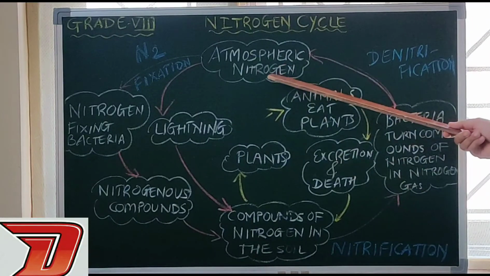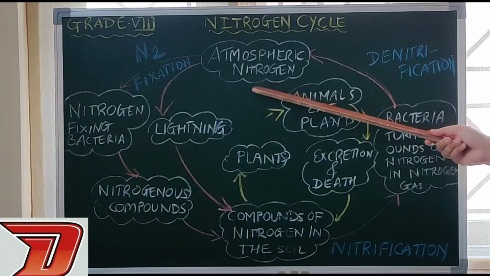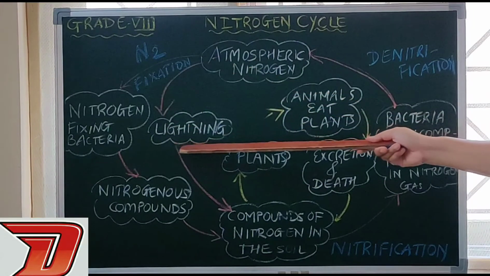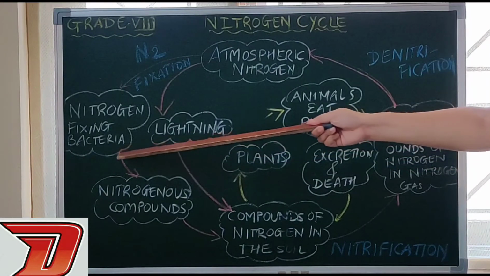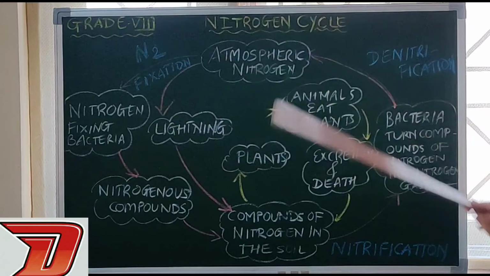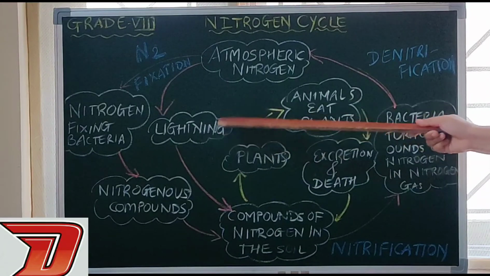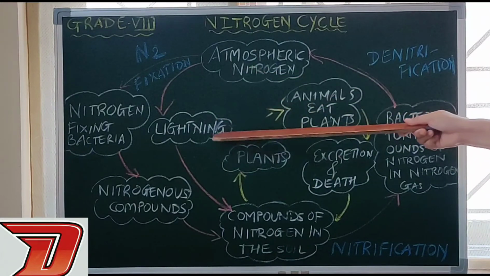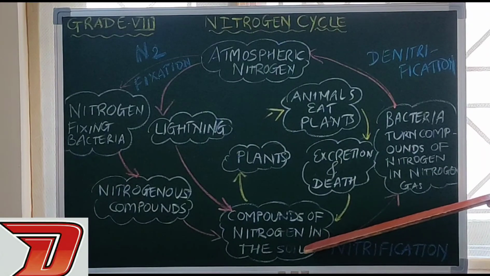This atmospheric nitrogen can be converted into easier forms in two ways. The first is lightning and the second is nitrogen fixing bacteria present in the soil. Through lightning, atmospheric nitrogen gets converted into compounds of nitrogen in the soil, that is nitrates and nitrites.